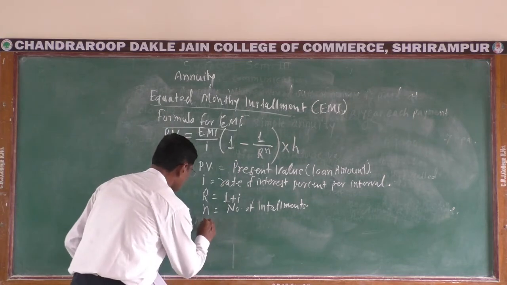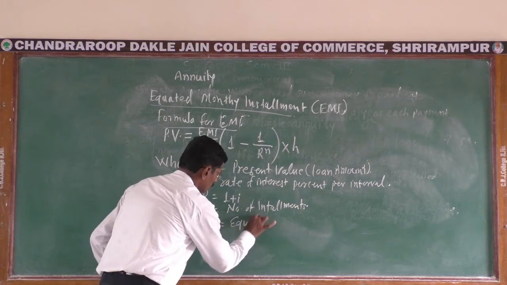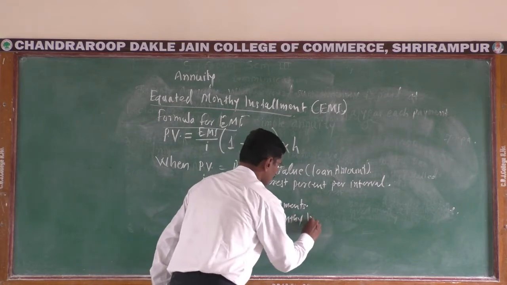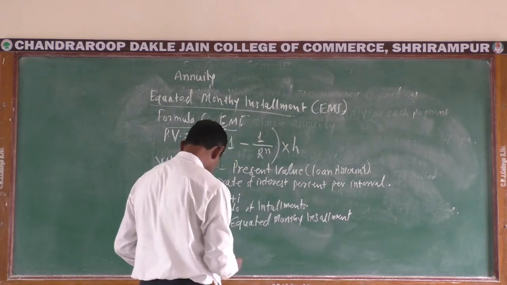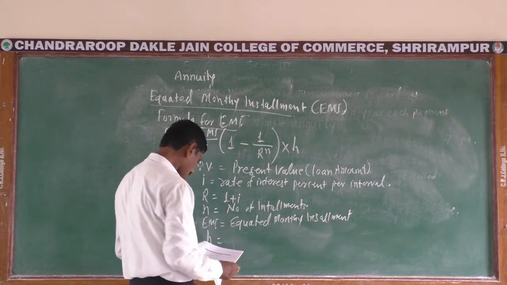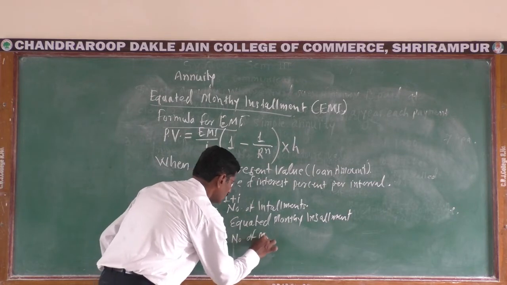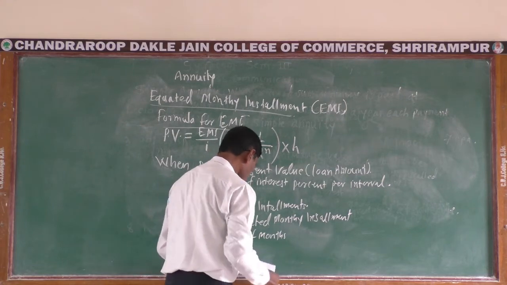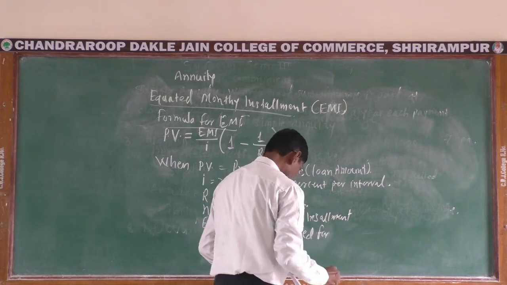Then EMI is equal to equated monthly installment. H is equal to number of months used for reducing balance.